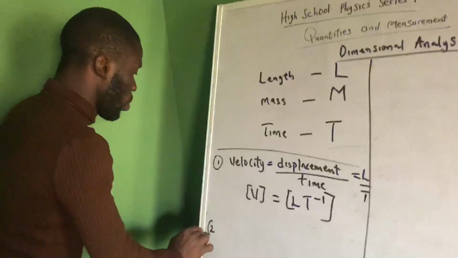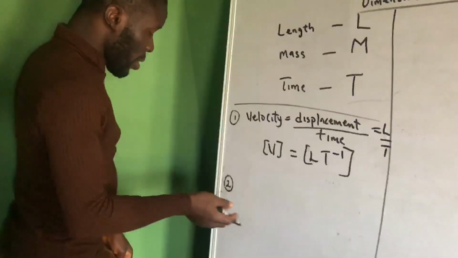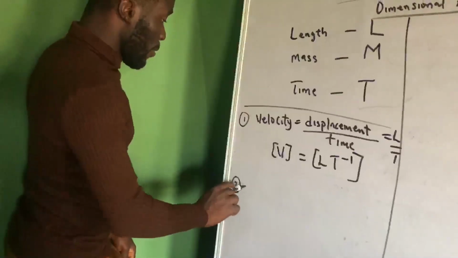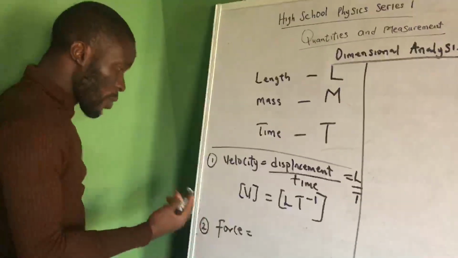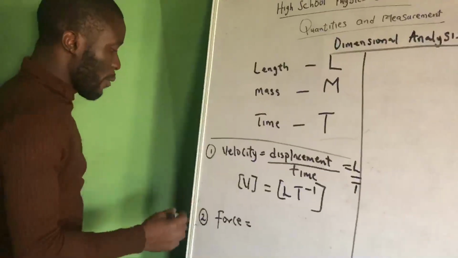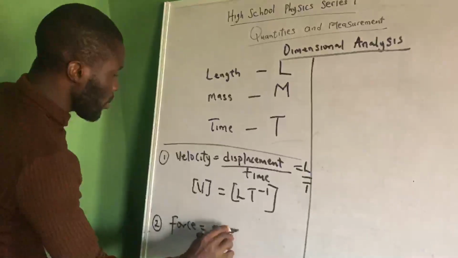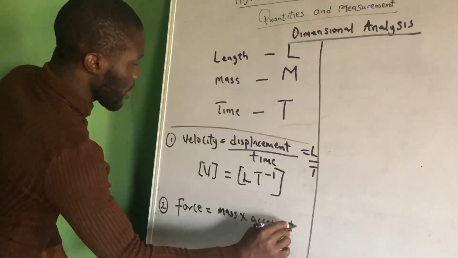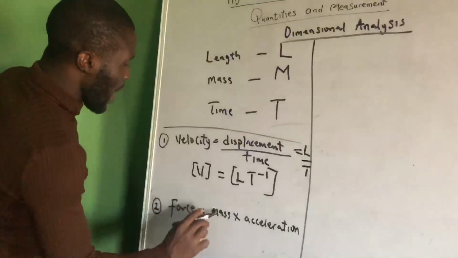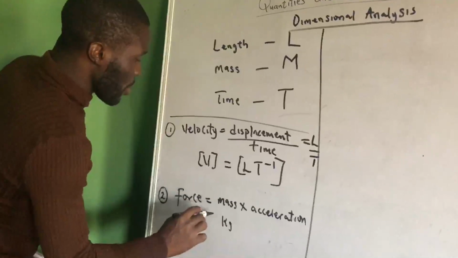Now, 2. Let's look at force. What's the dimension of force? What's the formula for force to start with? Force is mass times acceleration, right? Now, our mass is in kilogram. That's the unit of mass.